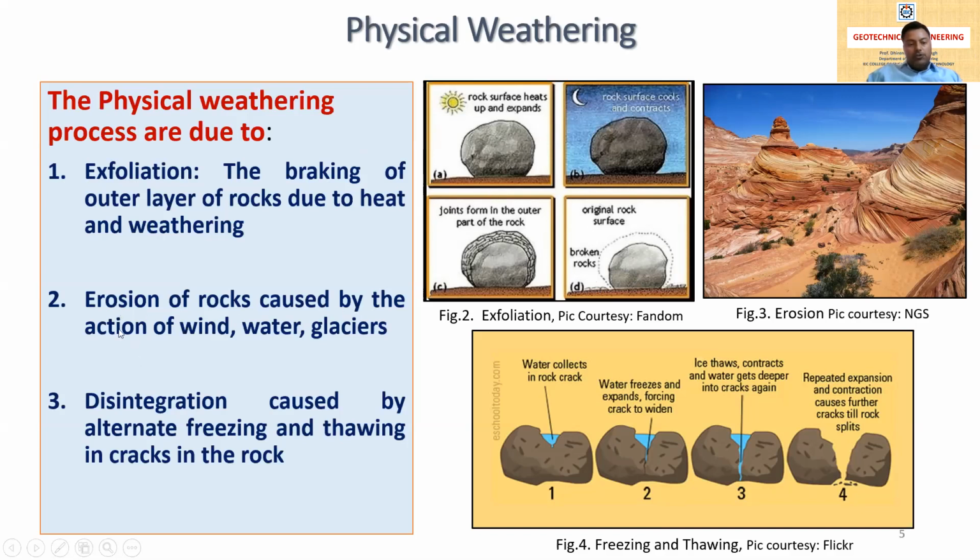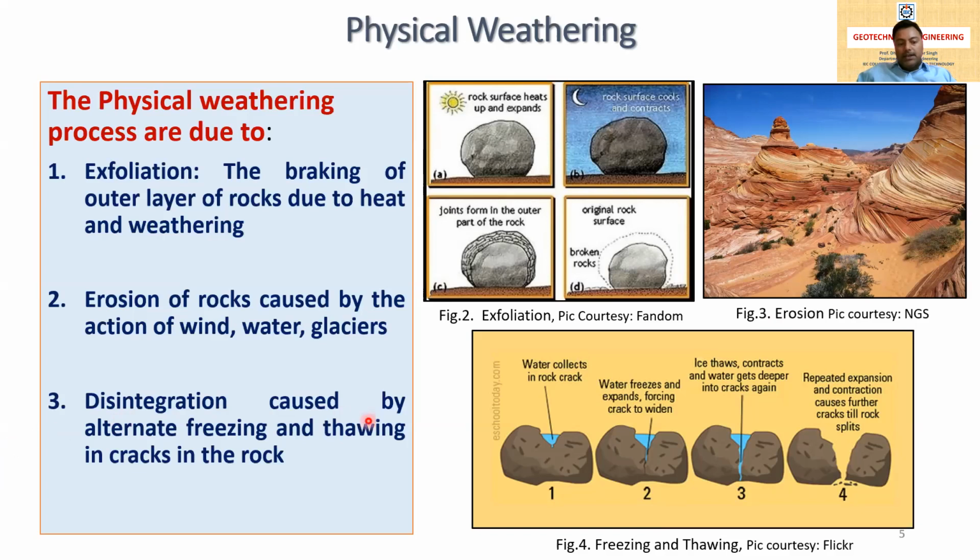Another is the erosion of rock caused by the action of wind, water, and glaciers. This is another reason for soil formation due to physical weathering. Here, if any exposed surface of the rock is encountered by high-speed wind, a strong stream of water, or the flow of a glacier, then due to these agencies the exposed portion of the rock is worn out and broken down, and again soil is formed by this erosion process.